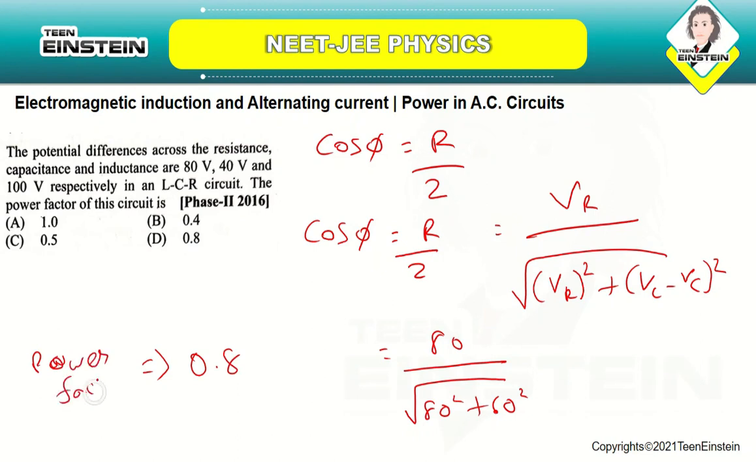So the power factor is 0.8. The correct answer is option number D. It is just the ratio of the resistance R divided by Z, so it will be equal to VR by root of VR square plus (VL minus VC) square. You know the values of VR, VL and VC, you are just substituting and finding it as 0.8. Okay, so let us now move on to the next question.